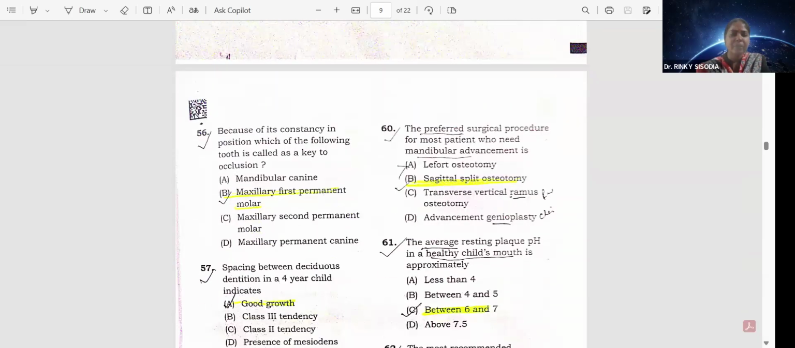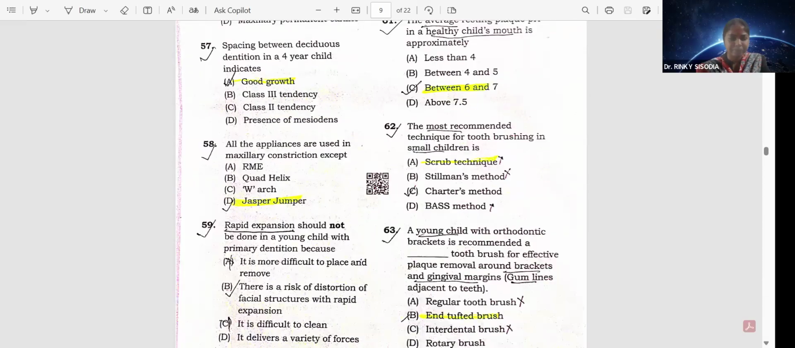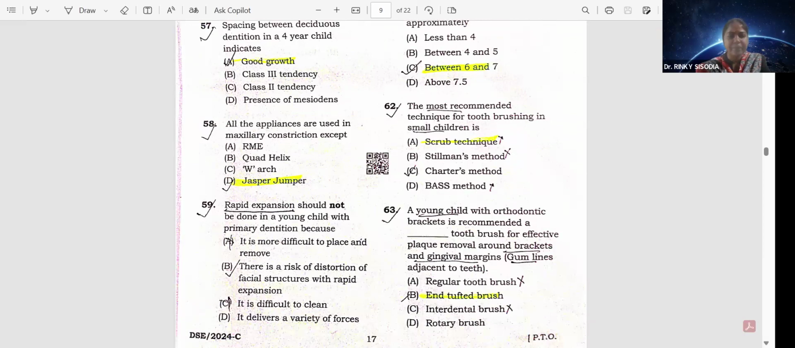Question number 56. Because of its constancy in position, which of the following teeth is called the key to occlusion? That's the maxillary first permanent molar. Option B. Spacing between deciduous dentition in a 4-year child indicates option A, good growth. All the appliances are used in maxillary construction except, that is option D, Jasper Jumper. Question number 59. Rapid expansion should not be done in a young child with primary dentition because there is a risk of distortion of facial structure with rapid expansion. Option B.